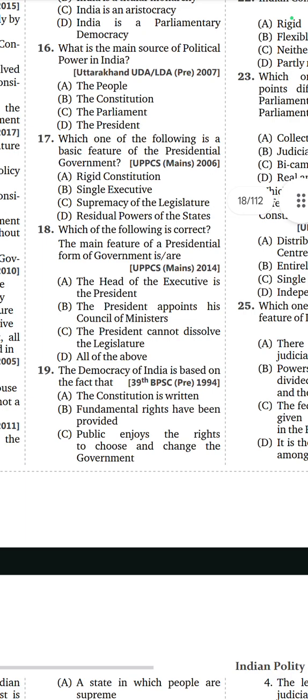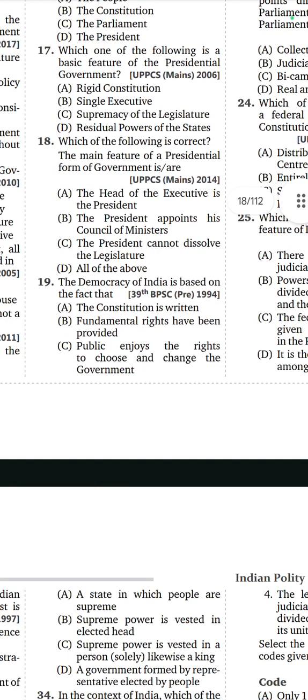18th, which of the following is correct? The main feature of presidential form of government is. Option D, all of the above. The head of executive is the president. The president appoints his council of ministers. The president cannot dissolve the legislature. So all are features of presidential form of government.